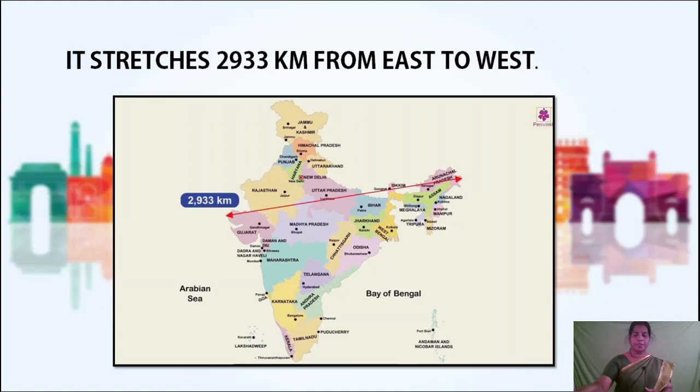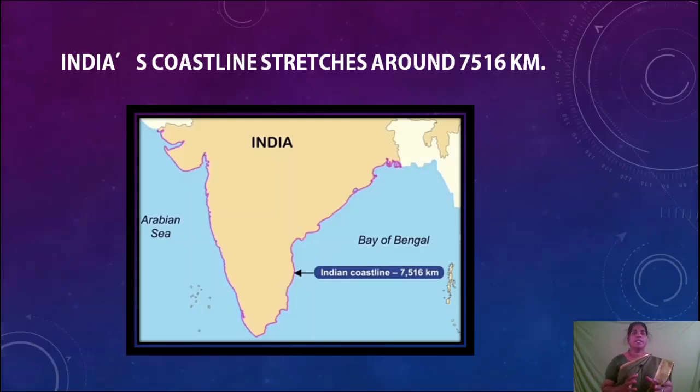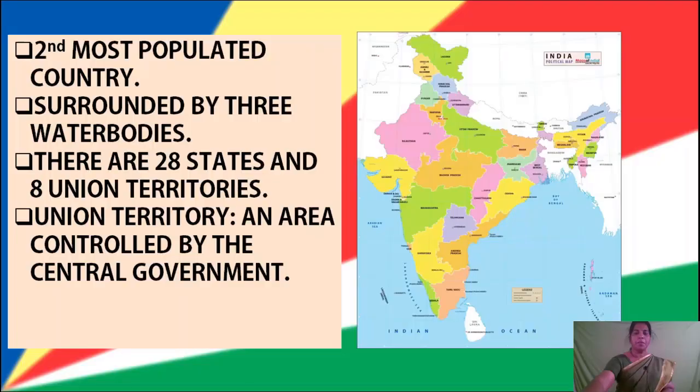2,933 kilometers. India's coastline stretches around 7,516 kilometers. You can see the coastline of India in the map. The total distance of the coastline is 7,516 kilometers. Coastline means samundra ke kinara. India has large population.